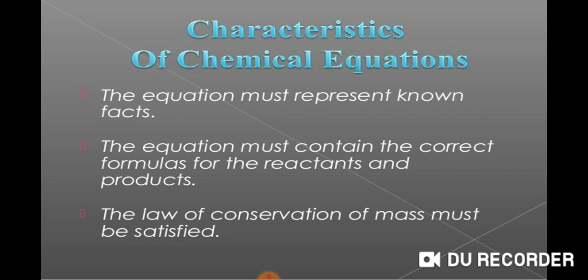That in simple terms means that the number of atoms of the elements on the left side should balance the number of atoms of the elements on the right side. The mass of every element should be equal. These are the two characteristics which should be obeyed in order to make a chemical equation correct.